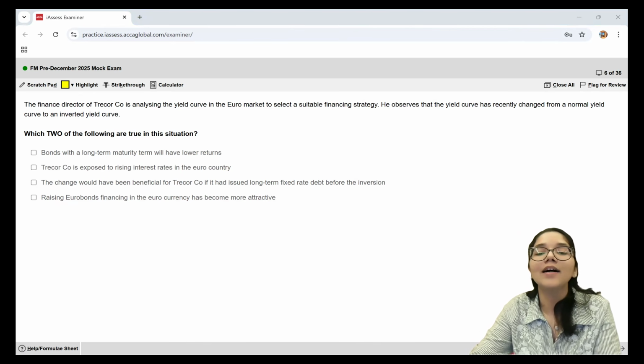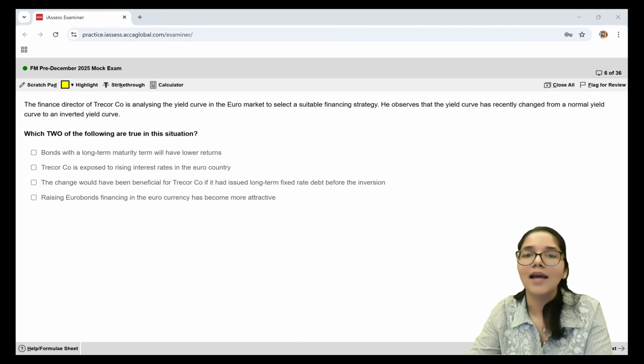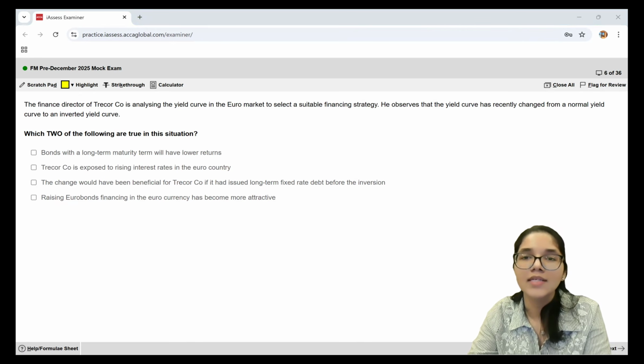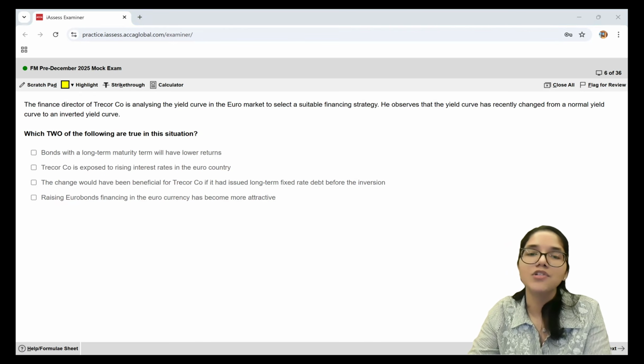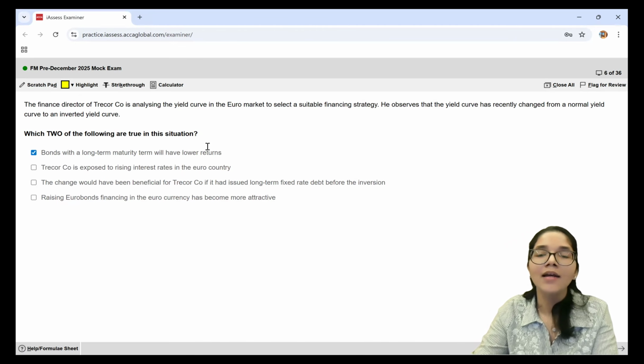If my yield curve is inverted, that means it will be sloping downwards. That means if I am going towards the longer term, the interest rates are going to be lesser. So let's see which two statements will be correct. Bonds with a long-term maturity term will have a lower return. This is absolutely right.